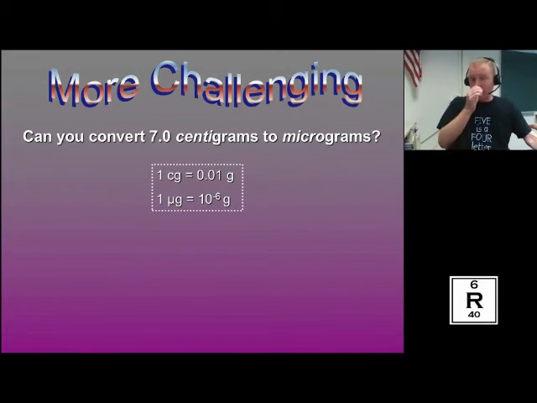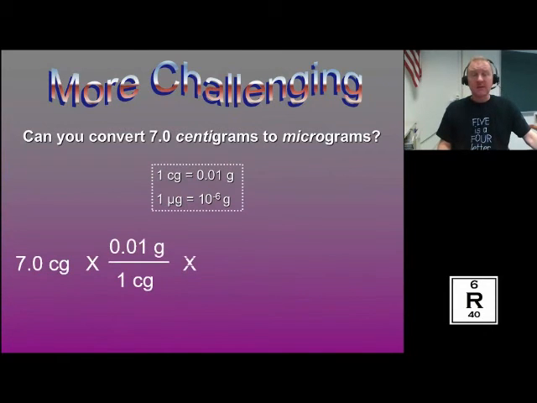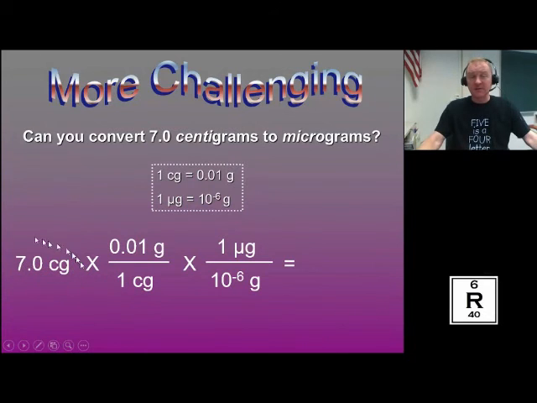So if we know our prefixes, we know that 1 centigram is equal to 1/100th of a gram. We also know that 1 microgram is equal to 1/1,000,000th of a gram, okay? Or 10 to the negative 6. So when I do this, I'm going to set up multiple stages. If you notice the first stage here, I always set up to cancel. So I see here that I have 1 centigram equal to something. So since I'm starting with centigrams, I'm going to get rid of that centigram. So I'm starting with 7 centigrams. I want to get rid of it. So I use this equivalence right here. And that gets rid of my centigrams.